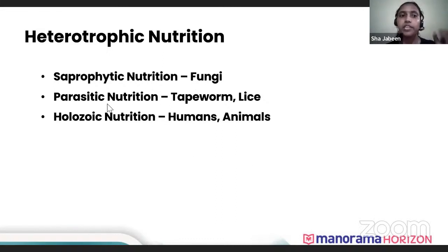Example, fungi. Whereas parasitic nutrition, if you see, is entirely different from saprophytic. You can say that it is the opposite, because saprophytes depend on dead remains, whereas parasites depend on living organisms. They live on the living host. As we can see, hair lice, or inside our body there are tapeworms. So these are all parasites. They obtain nutrients from a living host.